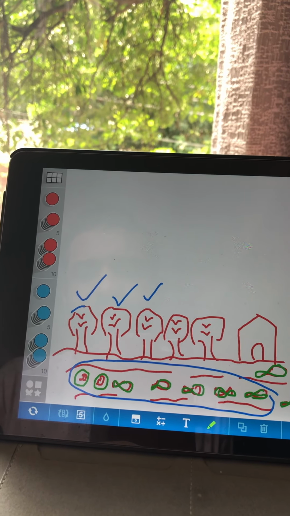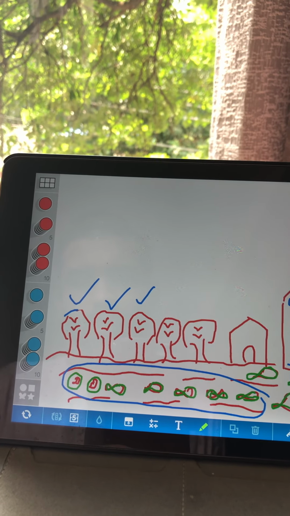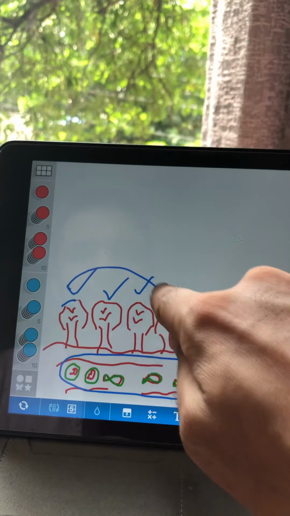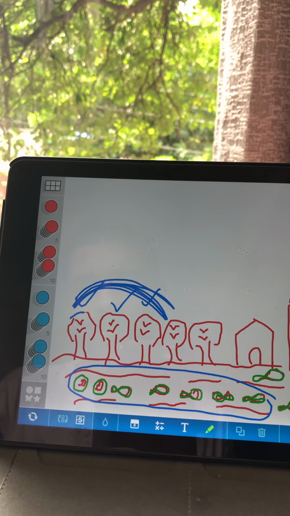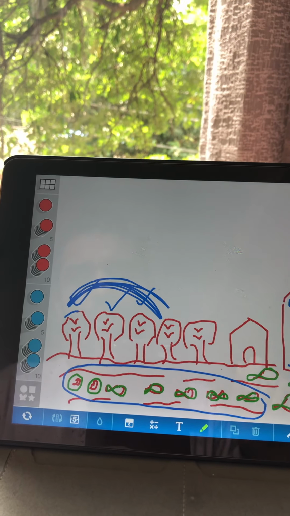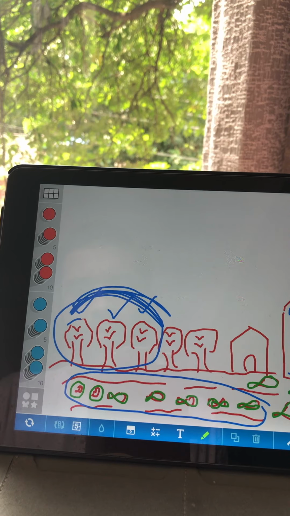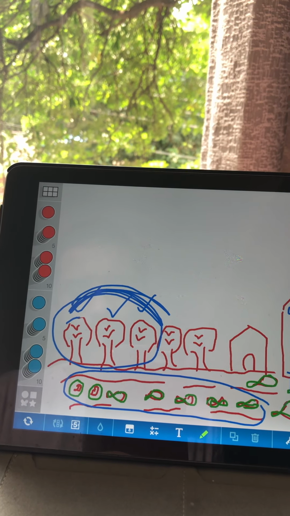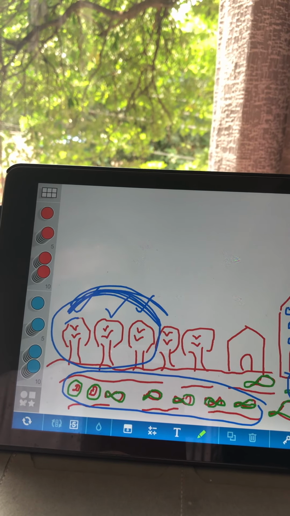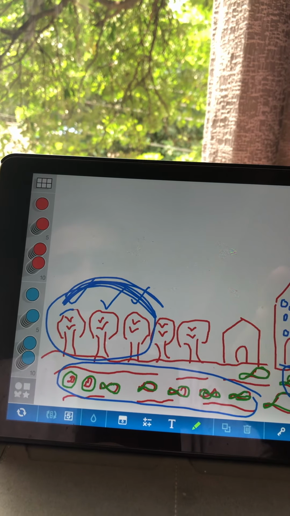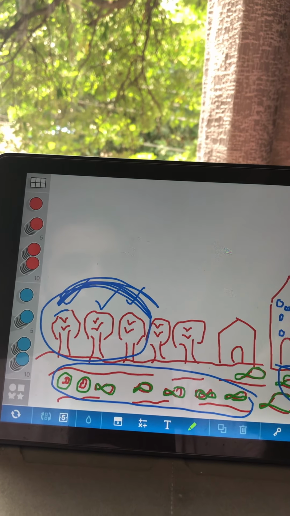How many on the third tree? 2. How many together on 3 trees now? Only on 3 trees. How many together? Shriddhi, how many together on these 3 trees? That's 2 plus 2 plus 2. What is 2 and 2 and 2? No, it's not 5, Shriddhi. 2 plus 2 is 4 and 4 plus 2 is 6. Yes, that's 6.